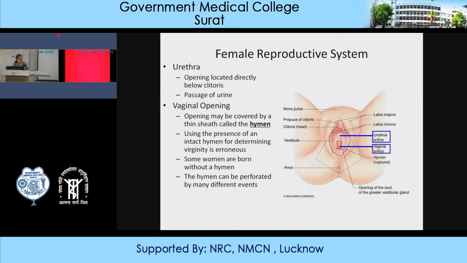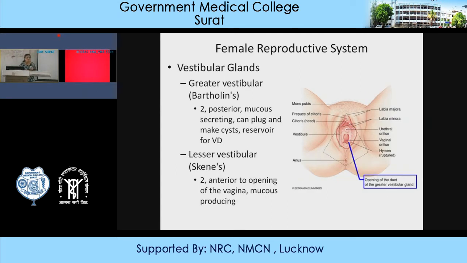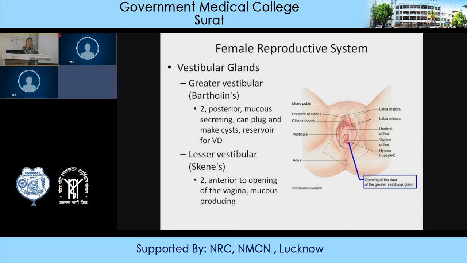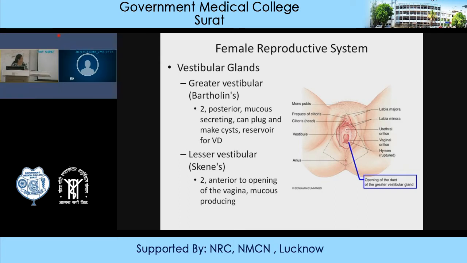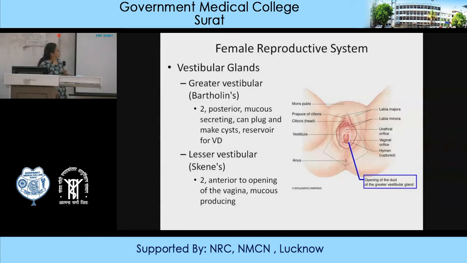Next are the different glands which are important, which give lubrication during sexual intercourse and also protect the structures, the vagina and the cervix, from drying. So they are all important, like the greater vestibular and the lesser vestibular glands. Bartholin's glands are posterior mucus secreting. They can plug and make cysts, and they are a reservoir for venereal diseases. We'll go into the diseases in the later part. The lesser vestibular Skene's glands, two anterior to the opening of the vagina, are also mucus producing glands.